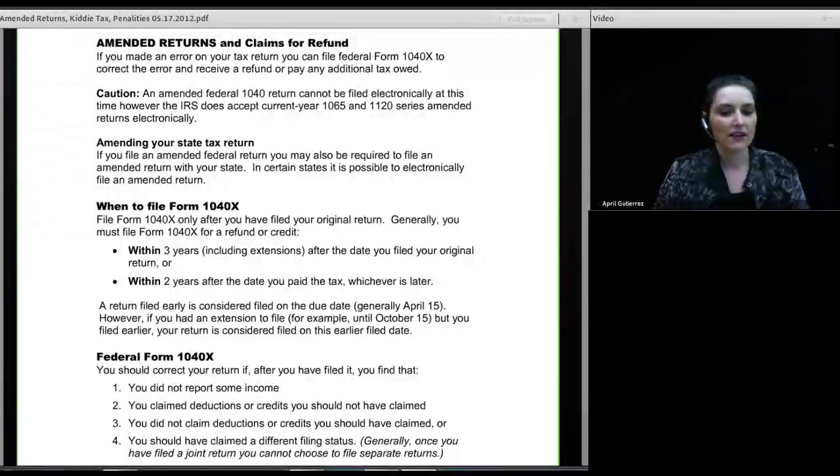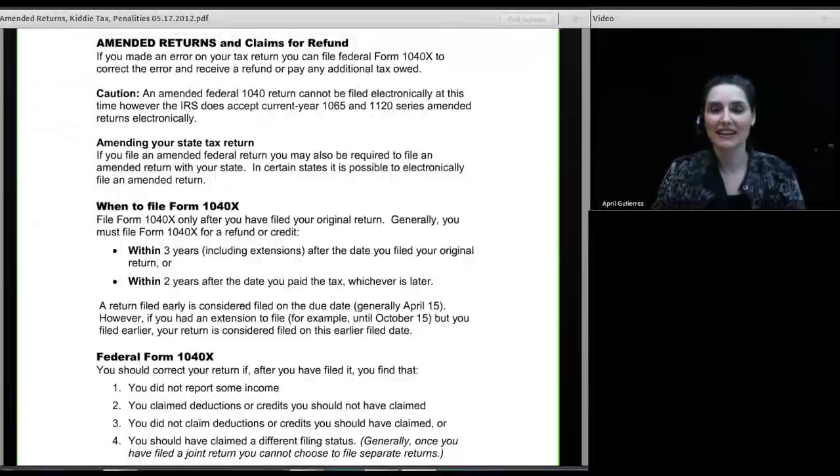Firstly, you cannot electronically file an amended return at this time. The IRS has implemented a new modernized system of electronic filing called MEF, M-E-F, or Modernized E-File. And once fully implemented, MEF will allow for electronic filing of amended returns. But that day is not today.